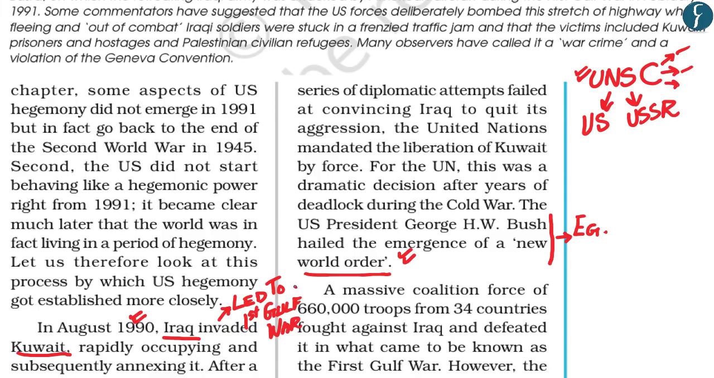However, this first Gulf War was the first time that the United Nations took a decision to send a military force for the liberation of Kuwait. And it was after this that the United Nations Security Council was able to function properly, and the US was able to lead the first Gulf War in liberating Kuwait. The then US President George H.W. Bush Sr. said that the first Gulf War is the first example of the emergence of a new world order.